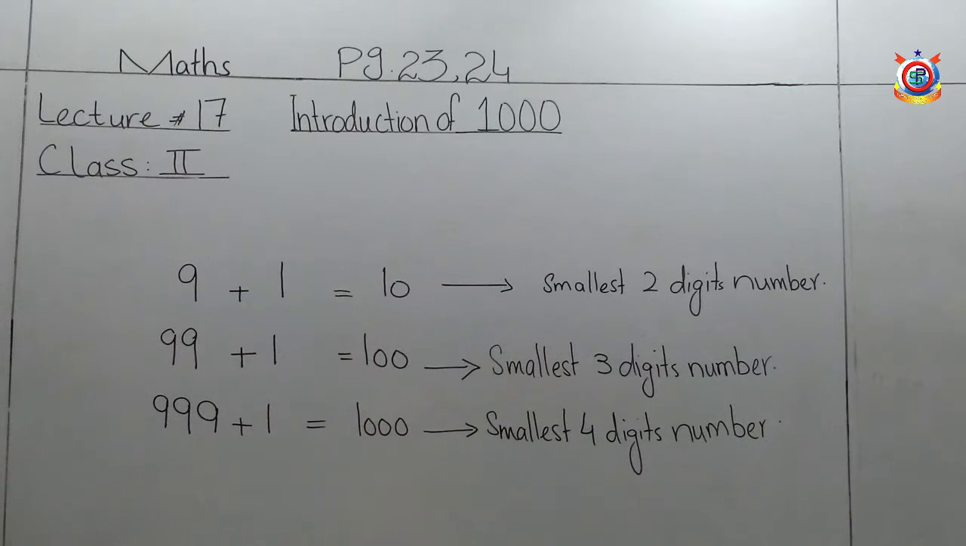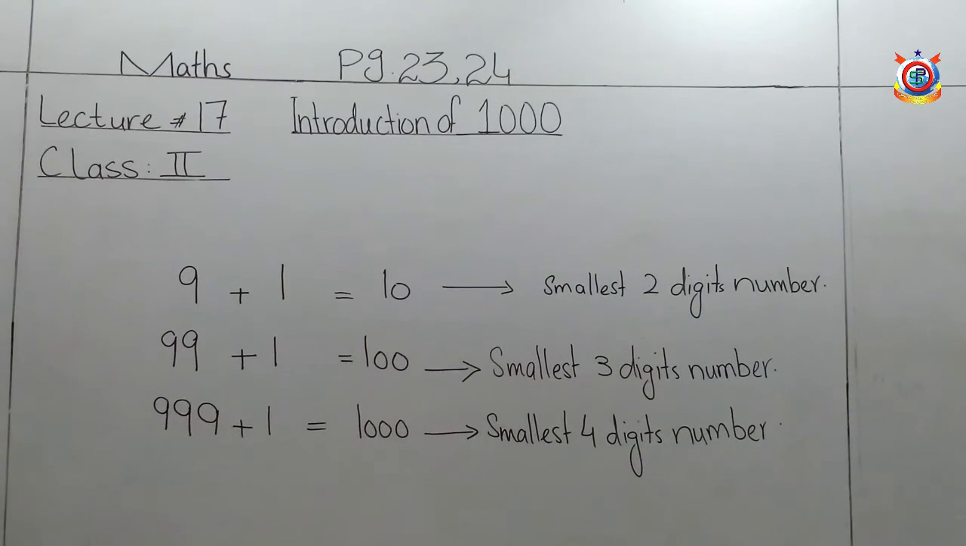Now, after 2-digit numbers, 99 is the greatest. Dear students, to teach it better, have a look on board. I wrote on board simply. Look at the introduction of 1000.